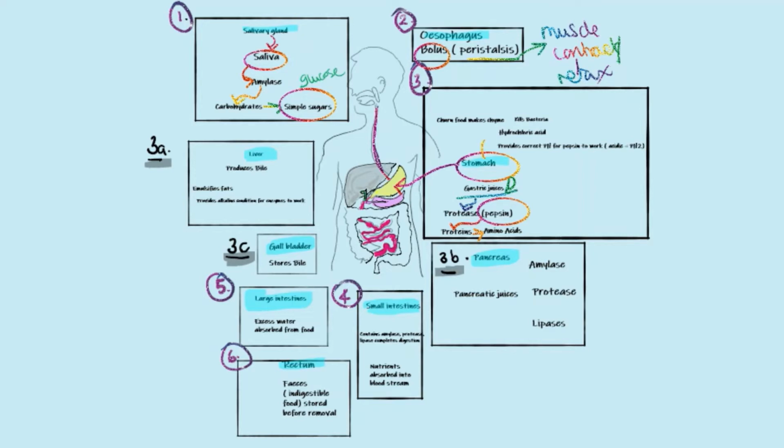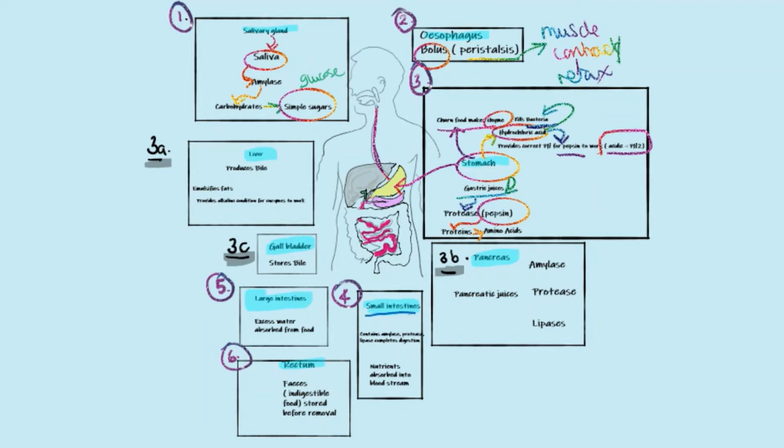The stomach also contains hydrochloric acid. The hydrochloric acid provides the correct pH for pepsin to work in. This pH is pH 2, which is acidic. The hydrochloric acid also kills the bacteria. As well as this, the stomach is involved in churning the food, which makes something called chyme.